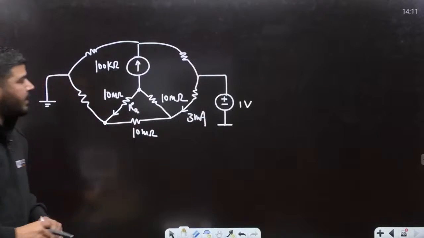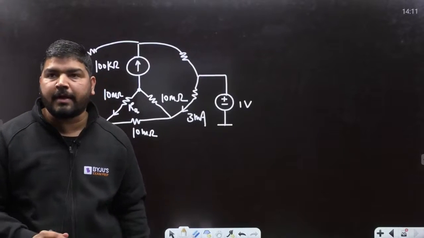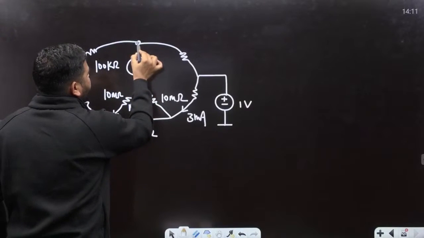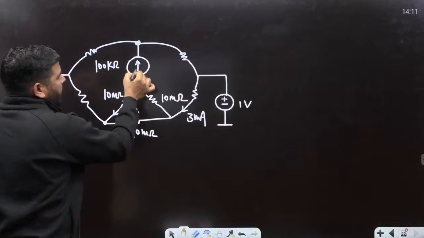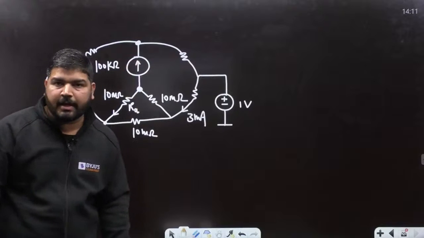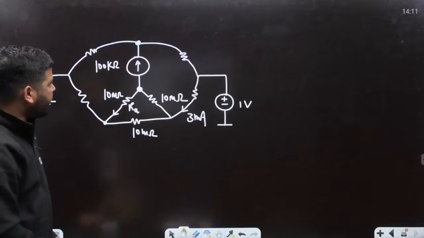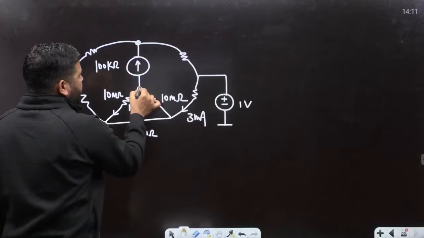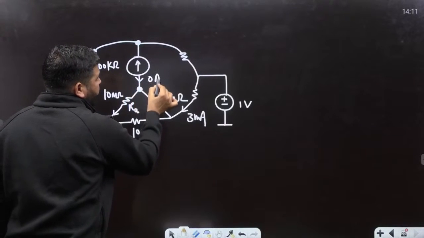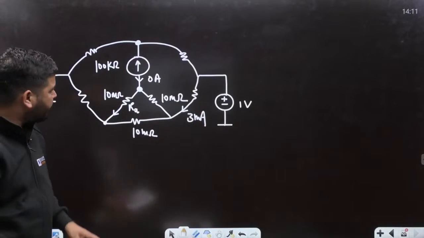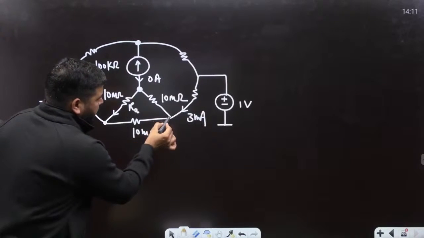How to calculate this current? It is given that the bridge is balanced. It means the voltage at this point and this point is the same. The galvanometer is not showing any deflection, which means the current through the ammeter is 0. Now we have this 3 milliampere, so obviously the current will go like this.